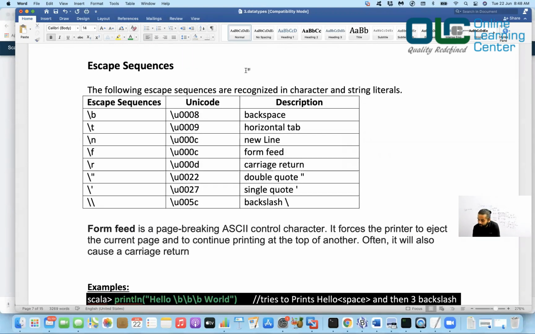We'll talk about escape sequences. In Scala, you have a lot of escape sequences. What do you mean by an escape sequence? These are basically characters or symbols which give some special meaning whenever you are writing something. For example, you have \b, \t, \n, \f, \r, a single quote, a double quote, and a backslash. All these escape sequences can be used whenever you want to print a message and create some space, create a new line, keep your single quote, double quote, and so on.